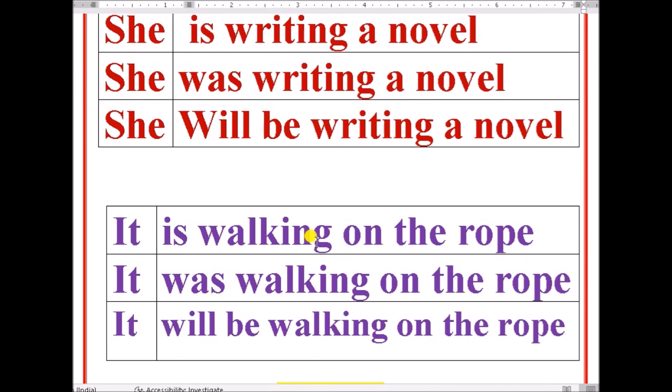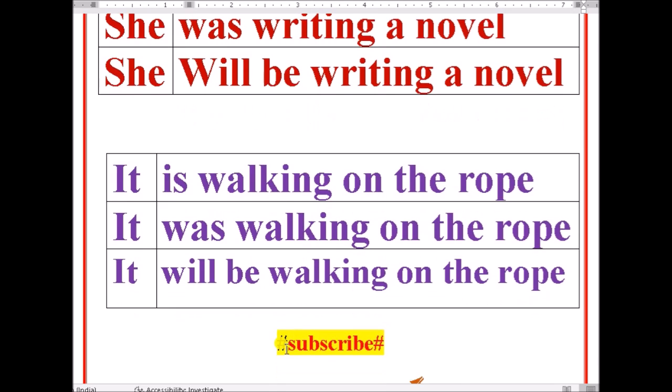And the last one: it is walking on the rope. It was walking on the rope. It will be walking on the rope. So it indicates things or animals. It is walking on the rope is present continuous tense. It was walking on the rope is past continuous tense. It will be walking on the rope is future continuous tense.